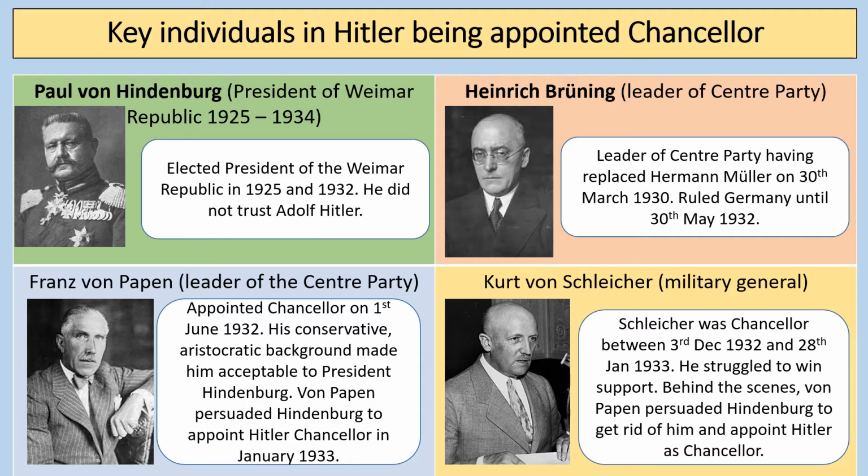And then there's Kurt von Schleicher, who was Chancellor for a very brief period between December 1932 and the 28th of January 1933, but he struggles to win support. And he's basically got rid of when von Papen sort of moves behind the scenes to persuade Hindenburg to get rid of Kurt von Schleicher and appoint Hitler as Chancellor.